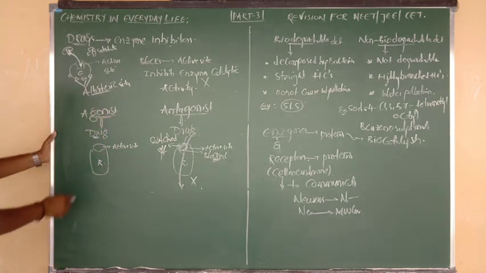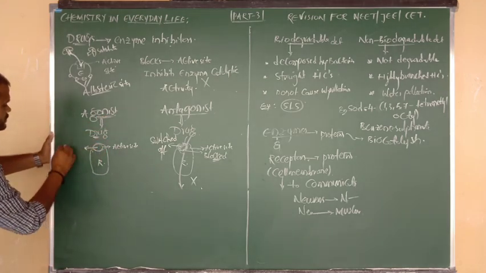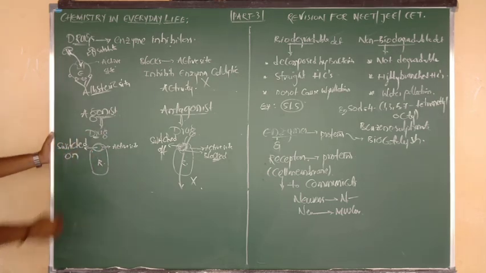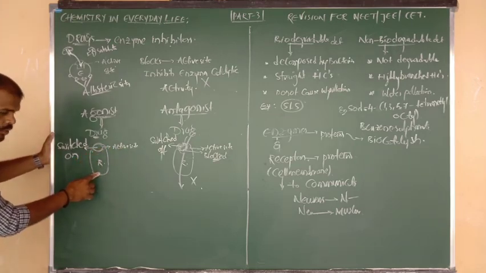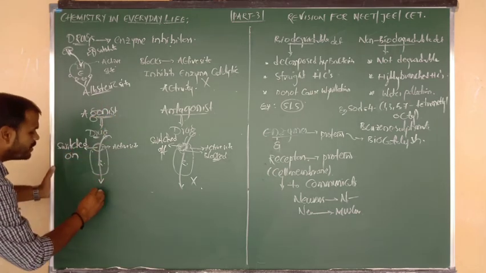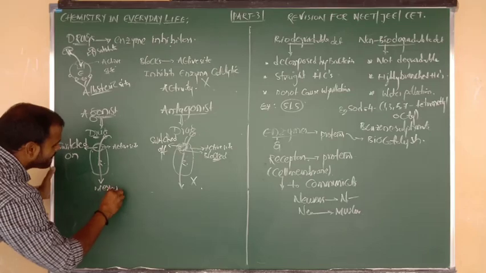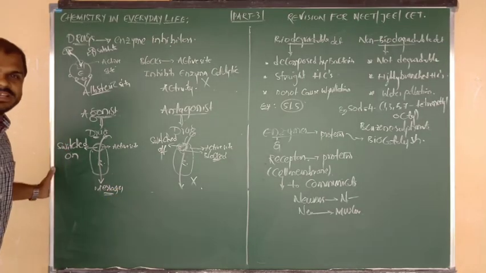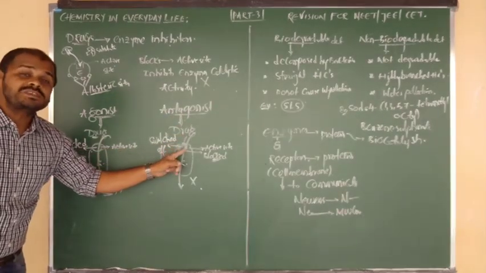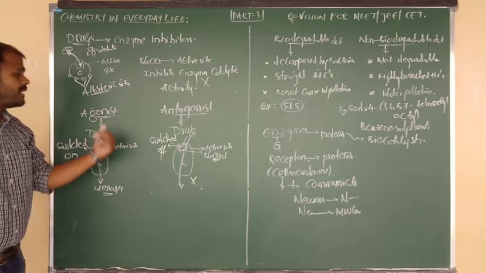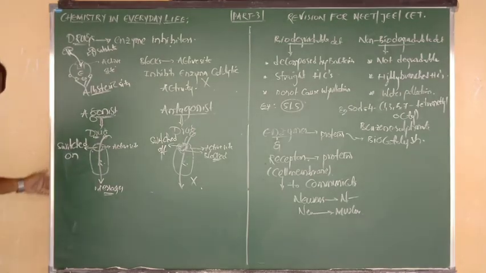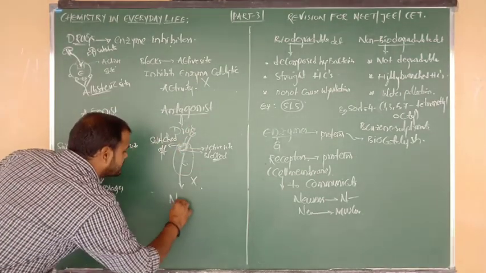So in the presence of this agonist drug, the active site of the receptor protein will be switched on. These drugs are responsible for communicating, or mimicking, the messages from neurons to neurons and neurons to muscles. So in the presence of an antagonist drug, the active site is switched off and cannot communicate the message. In the presence of an agonist, the active site is switched on and communicates the messages. Antagonist example is medicines example.